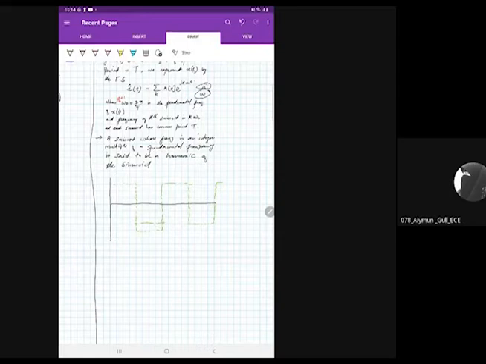So this is my signal. The amplitude should have been like this. Actually we were supposed to have a sinusoidal wave, but in the practical sense the wave is like this.